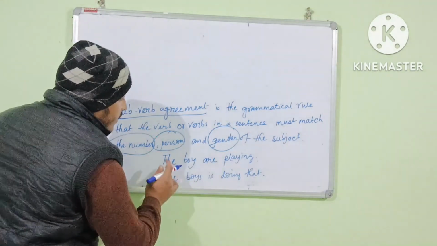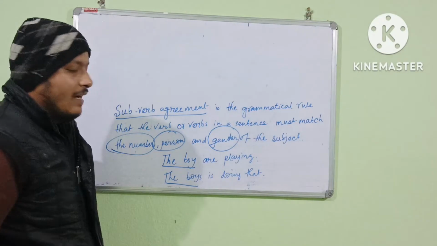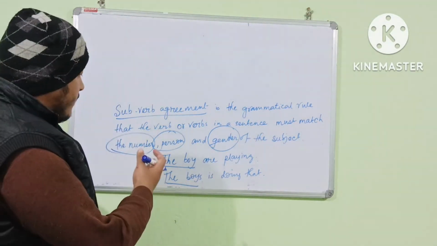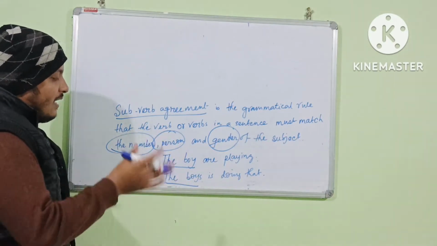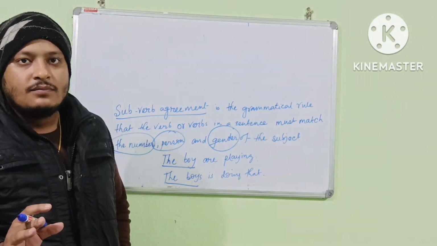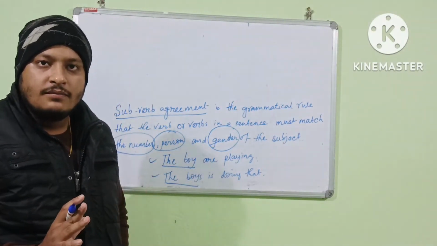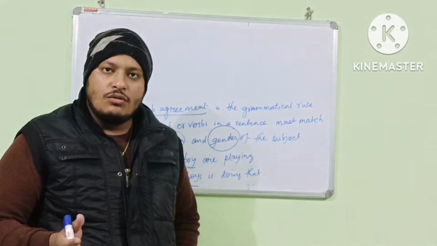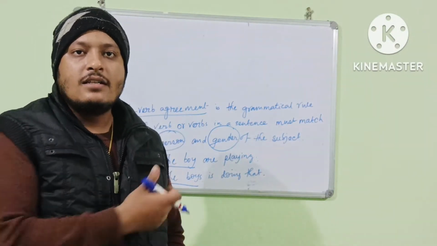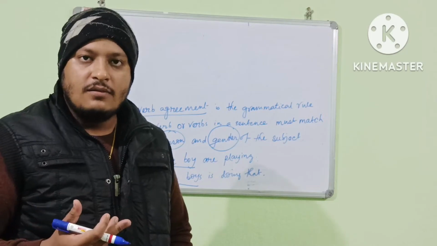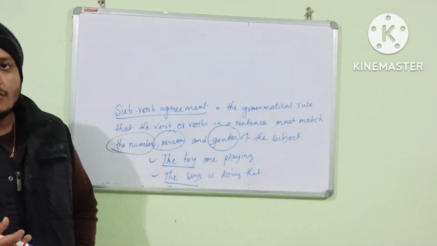See here, look here. The boy are playing and the boys is doing that. So look at that example. That is the boy are playing. क्या लिखा है मैंने? The boy are playing and the boys is doing that. Do you think they both are correct? लगता है ये दोनों सही है? If you are saying no, तो क्यों सही नहीं है? My question is that why it is not correct? Can you please explain? The boy के साथ is होता है या the boys के साथ are होता है.